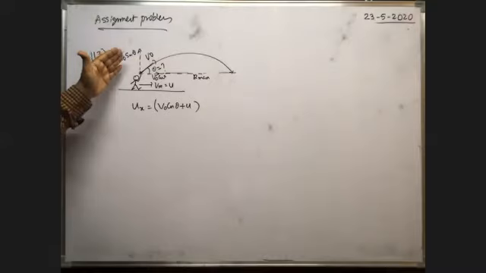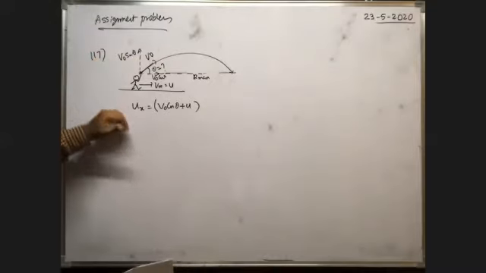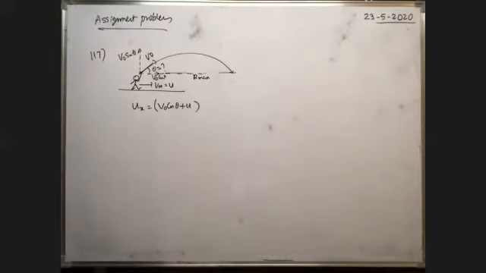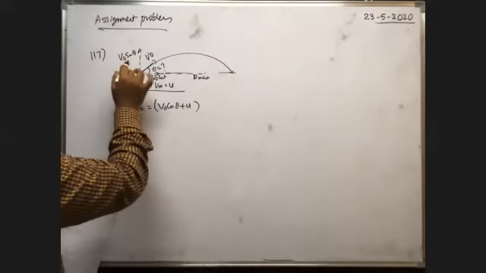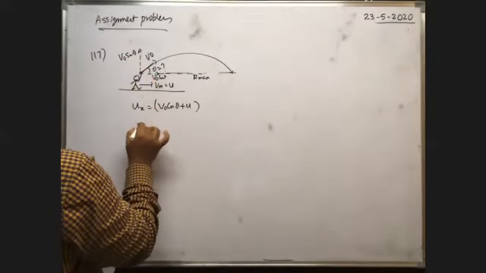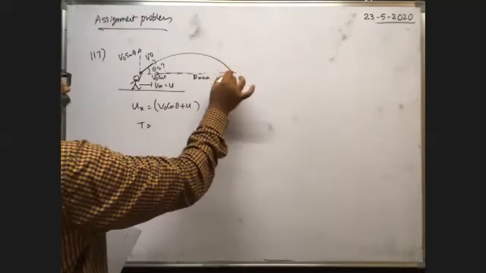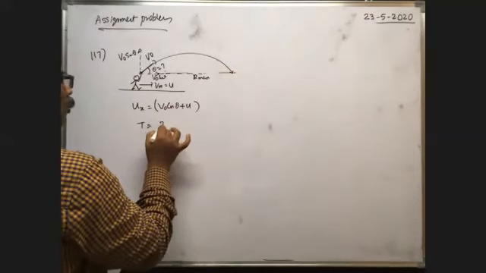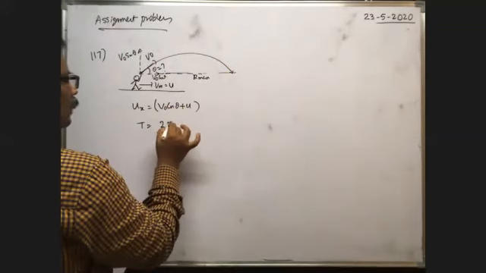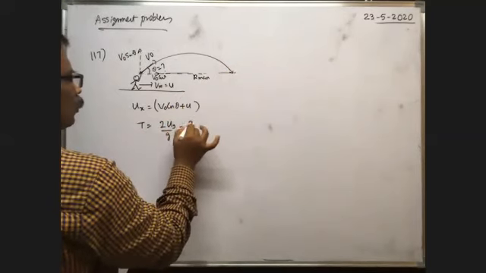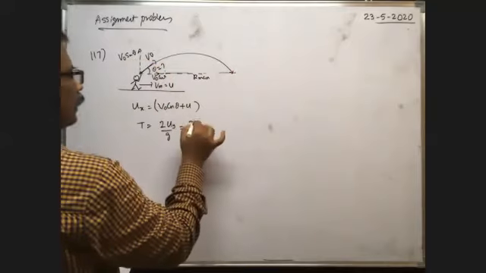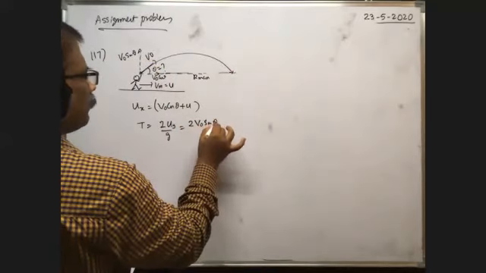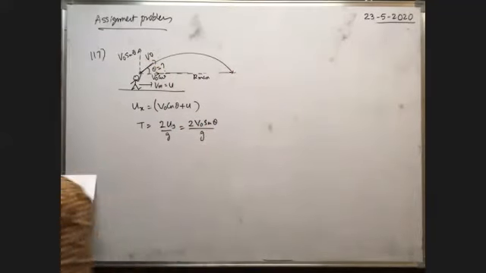Whether you see it with respect to the man or with respect to the earth, the vertical component of velocity is the same, only v0 sin theta. With this vertical component of velocity, the time taken by the ball to reach the same horizontal plane is equal to 2u sin theta by g. That means 2 into the vertical component of velocity uy by g, which is 2 v0 sin theta by g. It is the time of flight.